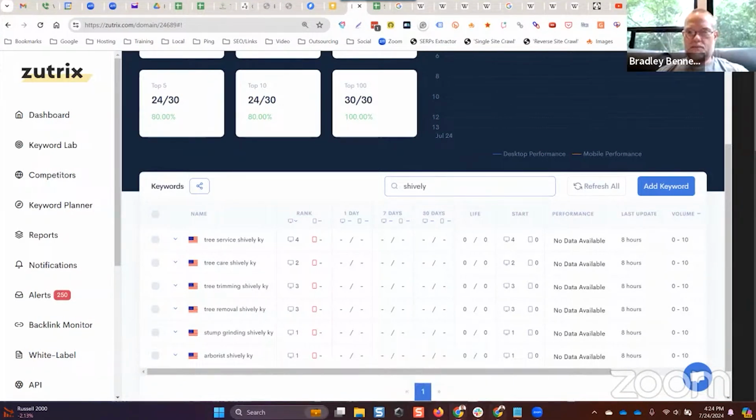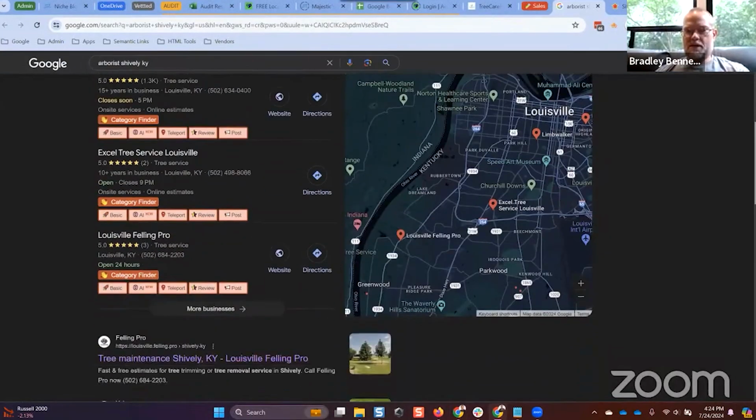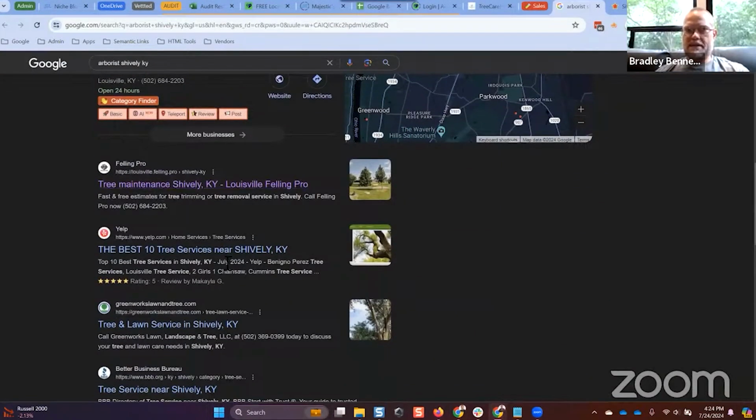Okay, let's go take a look at the page. How is this page optimized? Tree maintenance. Okay, now look, I don't recommend putting the topic term in the SEO title anymore. This was, as I mentioned before, guys, one of the very first tests when I first started testing and developing this site structure method and doing topic and category optimization. That is the top level topic term. The top level category is tree service. That's what I optimize my sites for now in the SEO title. It's tree service, which is the top level Google business category. The top level topic term is tree maintenance, which now I put in the H1.